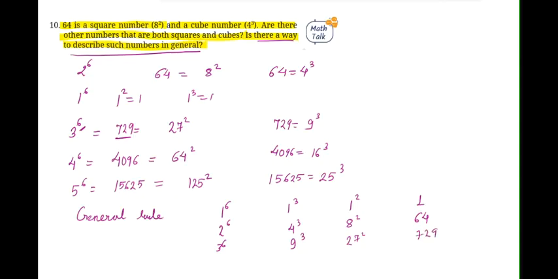Similarly, हम लिखते हैं 4 to the power of 6 can also be written as 16 cube, 64 square, and the resultant is 4096. तो सारे केसेस में आप क्या देख रहे हो कि the number can be both a perfect square and a perfect cube if and only if it is also a perfect sixth power of some number or some integer.